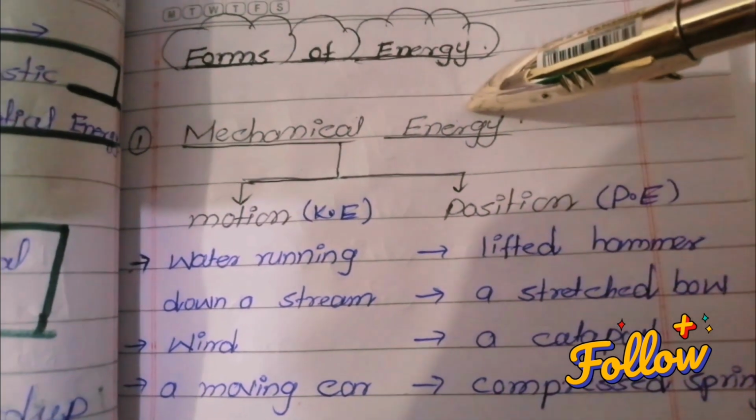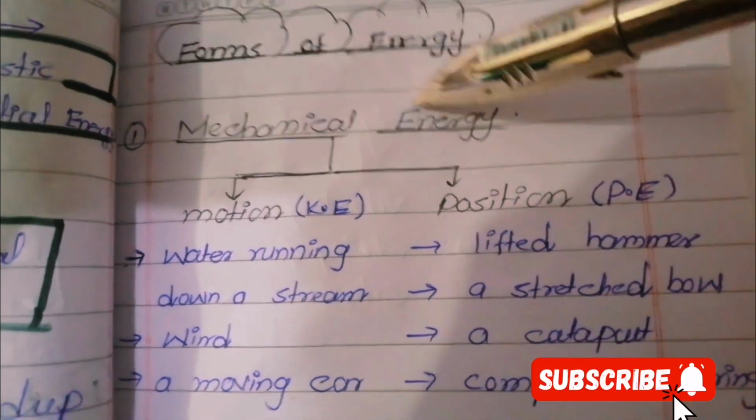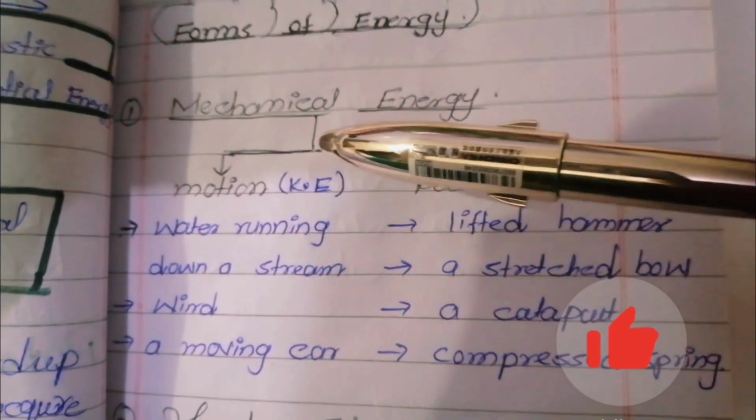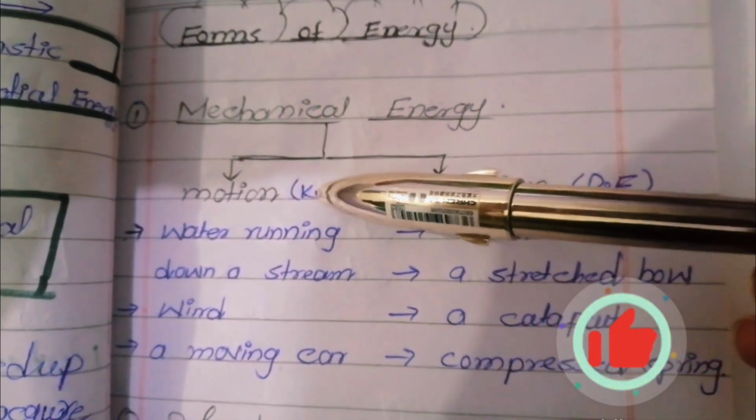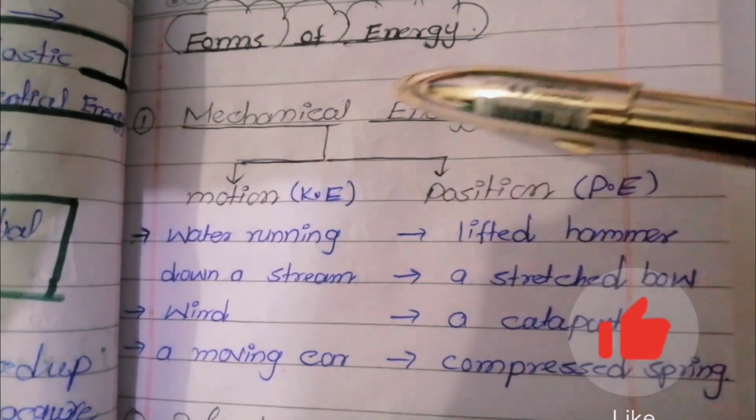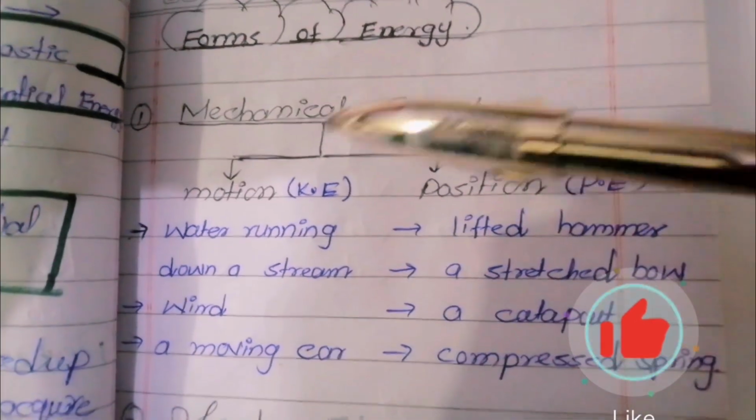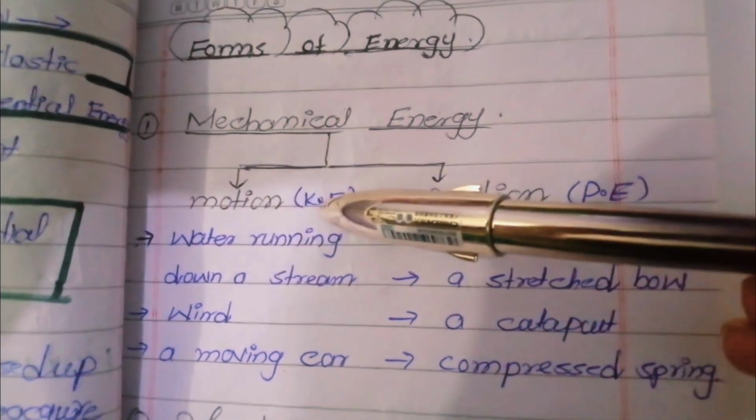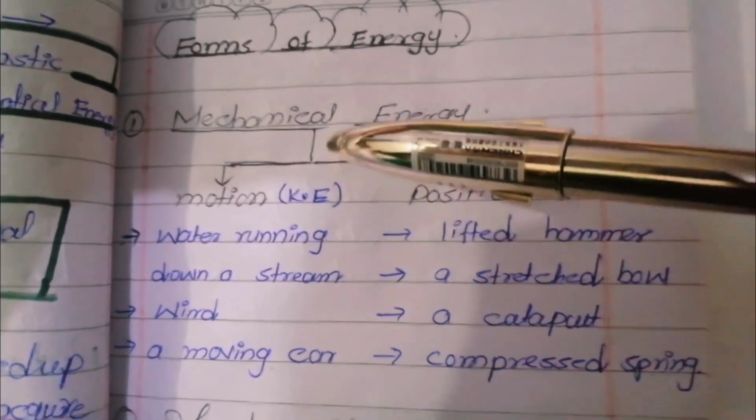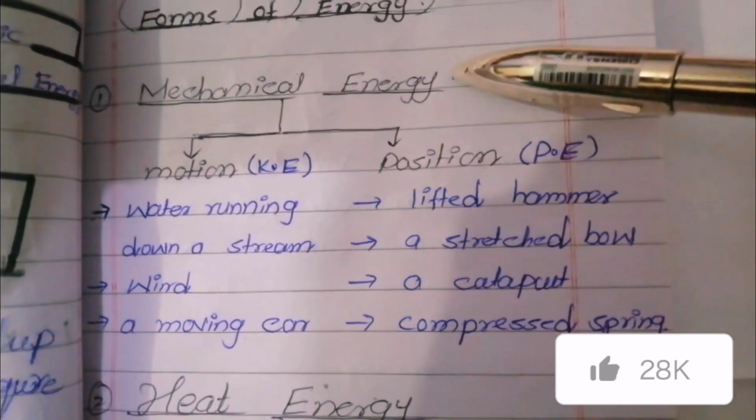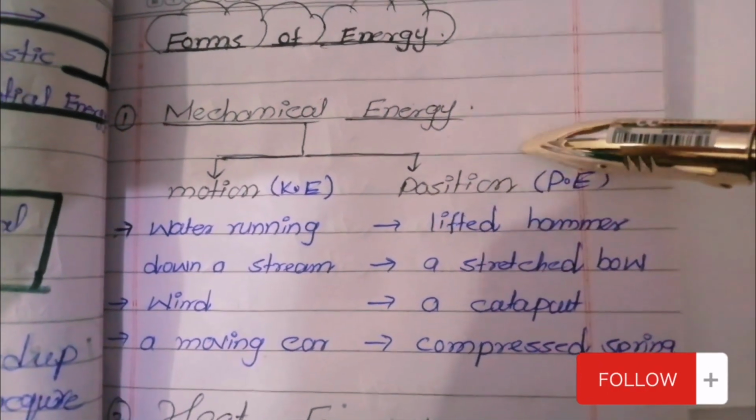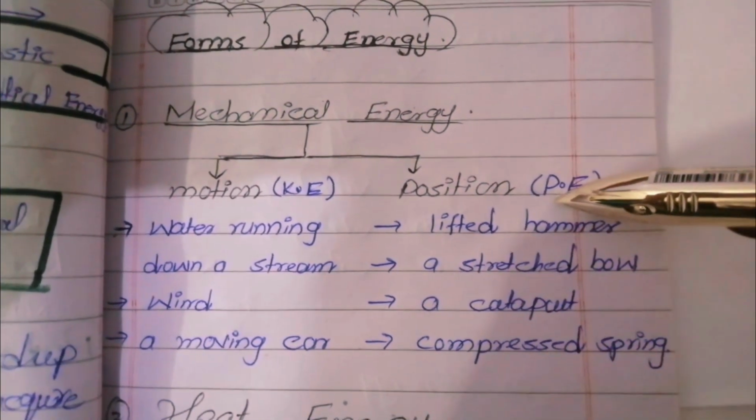Mechanical energy. The energy which is produced in a body due to its position and due to its motion, that energy is called mechanical energy. So the energy which is produced in a body due to the motion of the body is called kinetic energy, and the energy which is produced in a body due to its position is called potential energy.